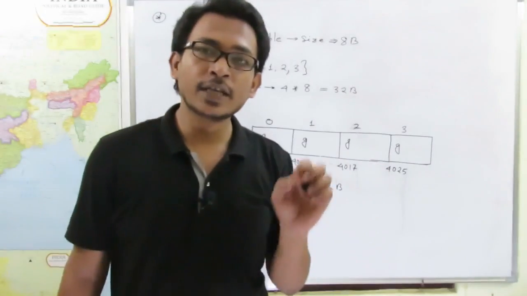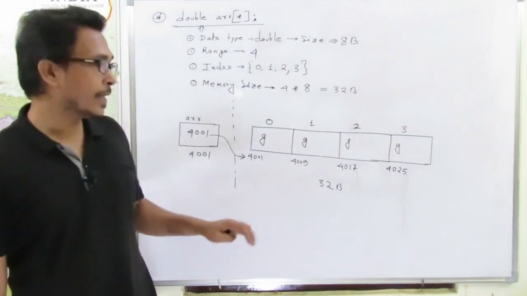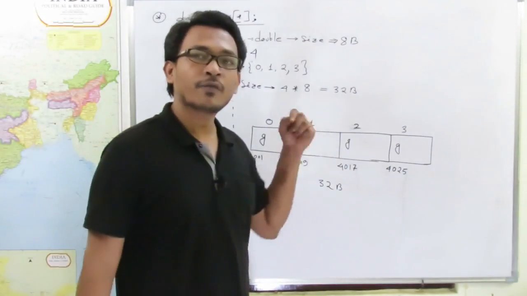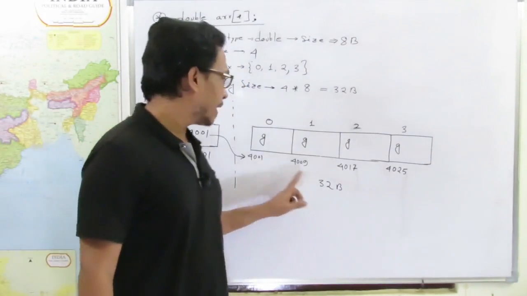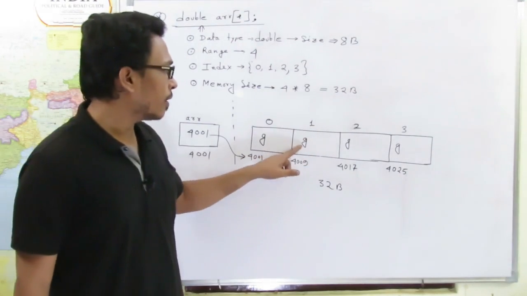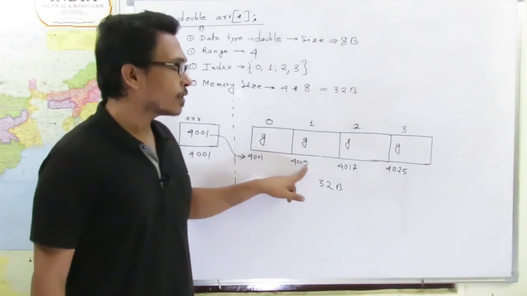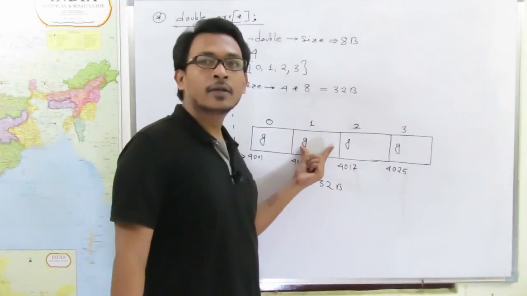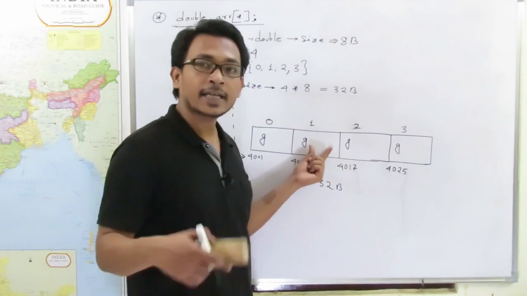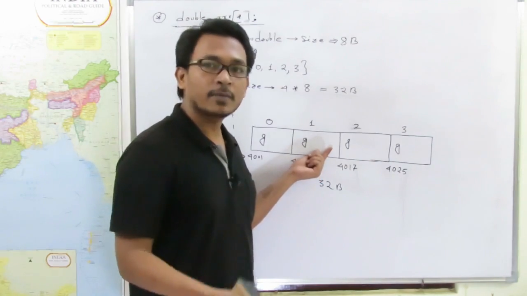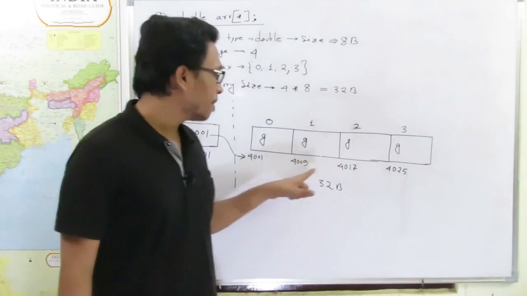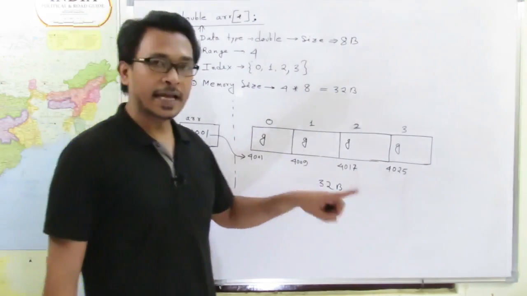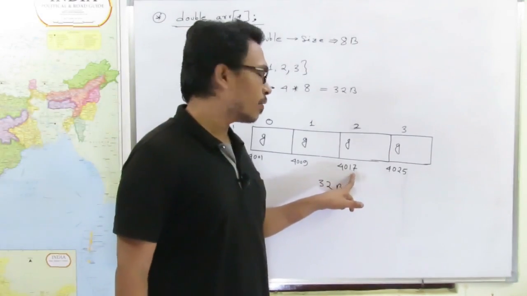the size of each smaller block is 8 byte. So what will be the base address of the next smaller block? For this smaller block the base address will be 4009. Now this block is again 8 byte, so what will be the base address of the next block? Next block base address will be 4009 plus 8, that means 4017.